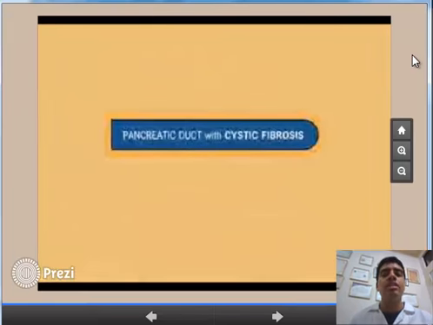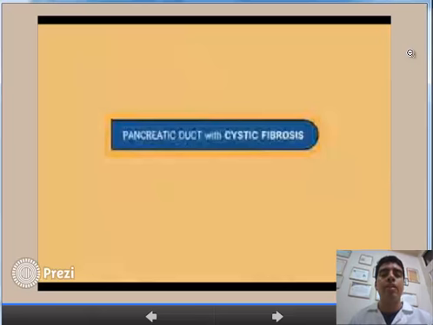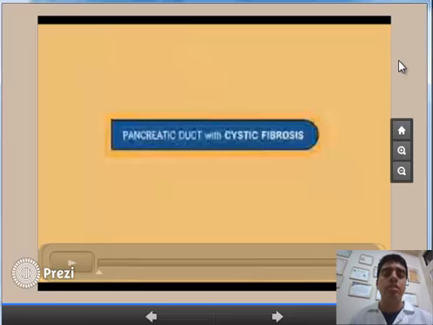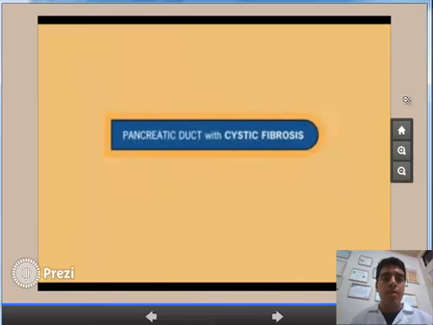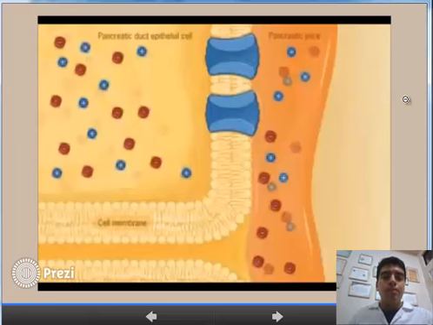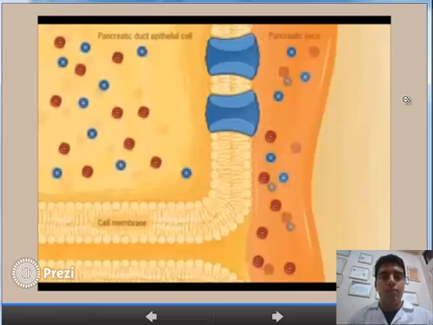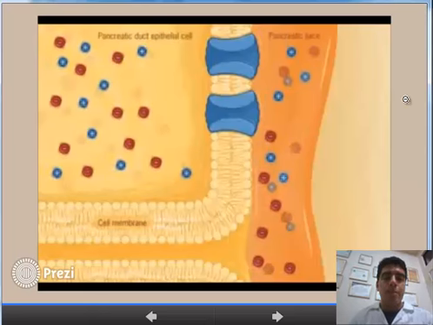This is a video that is associated with the pancreatic duct in cystic fibrosis. The pancreatic duct epithelial cells in approximately 90% of people with cystic fibrosis have key differences from healthy pancreatic duct epithelial cells. Because of genetic mutations, the CFTR chloride channel is either non-functional or missing from the cell surface.